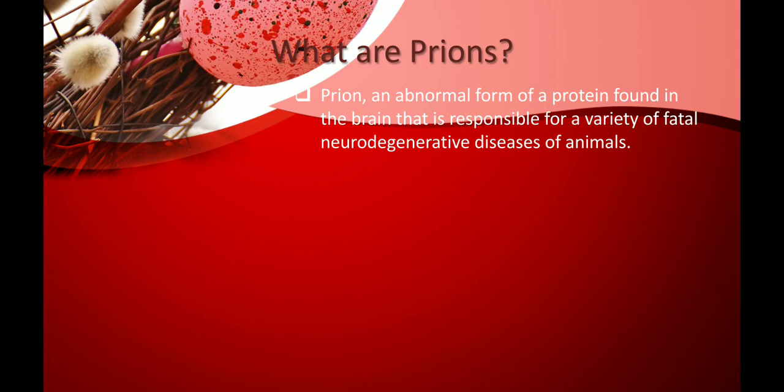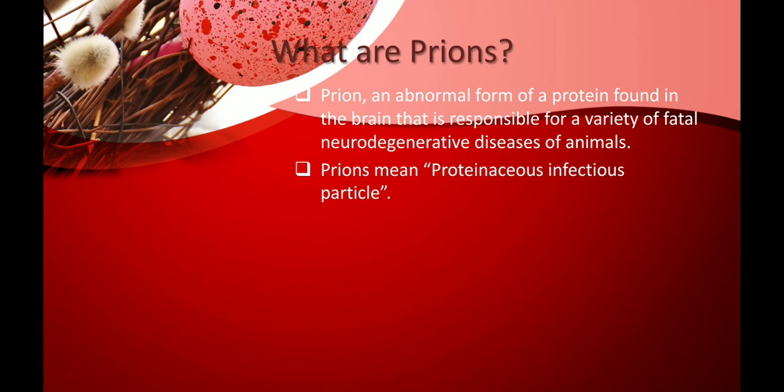Because of this prion, sometimes your sense or your signaling capacity gets reduced. So this prion is a protein found in the brain that can cause neurodegenerative diseases. That is, it affects your nerve cells and damages them, which affects the signals your body parts send to the brain, or the brain sends to other body parts.